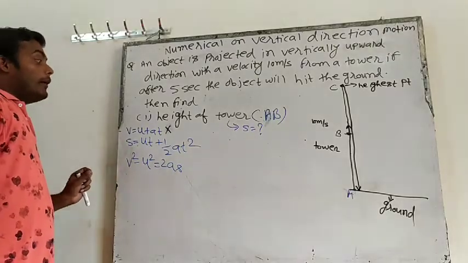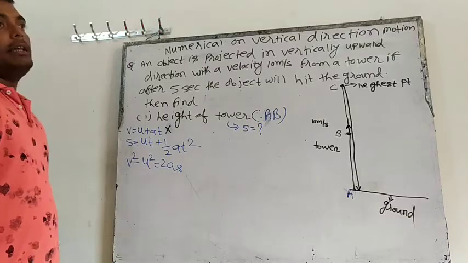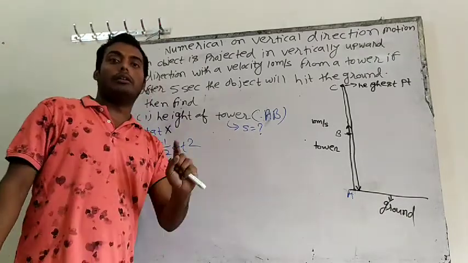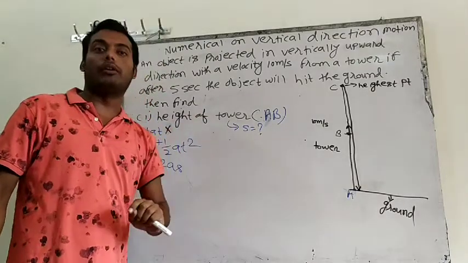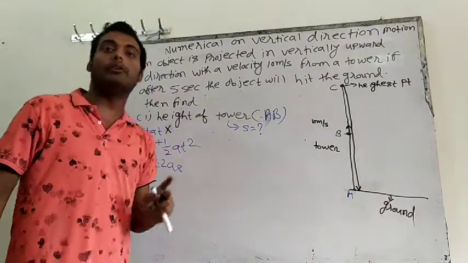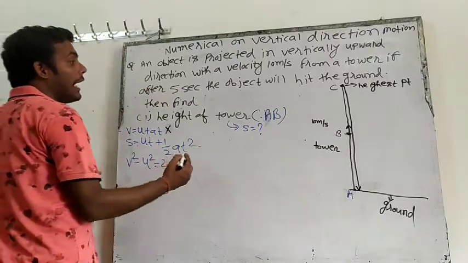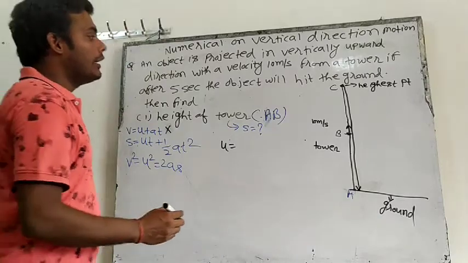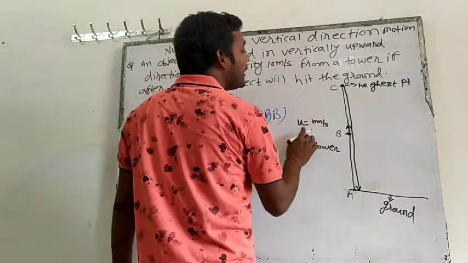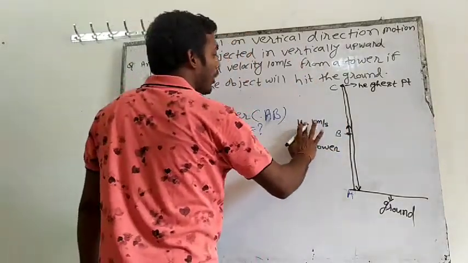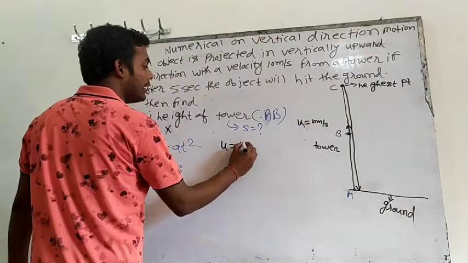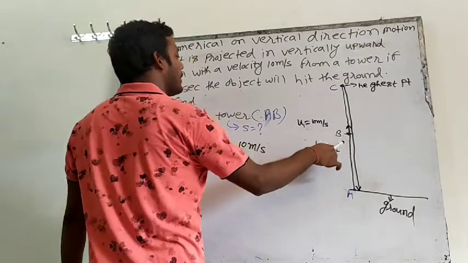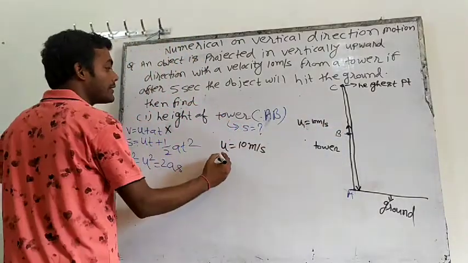Now I will select only those equations in which there is only one unknown, because we know that if there is one unknown, then from one equation we can solve one unknown. If there are two unknowns, then we require two equations. So which thing do I know here? The initial velocity. What is the initial velocity? It is thrown with a speed of 10 meter per second. So the initial velocity means the velocity at the starting position, that is, the velocity at point B, 10 meter per second.